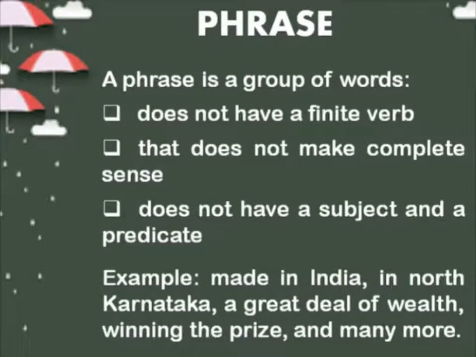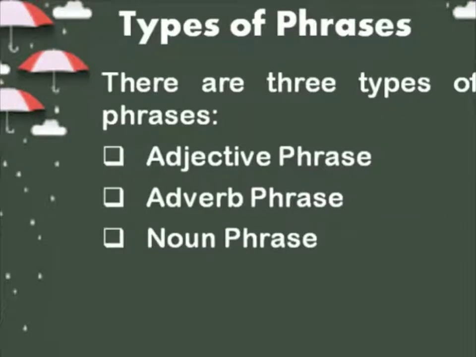So we'll move on with our next topic, types of phrases. There are three main types of phrases. I am not saying there are only three types of phrases. There are a few more, such as verb phrases and prepositional phrases. We are just going to learn today what is an adjective phrase, what is an adverb phrase, and what is a noun phrase.